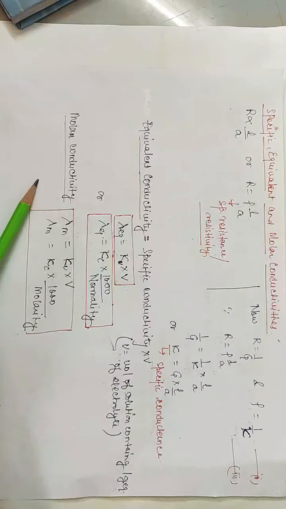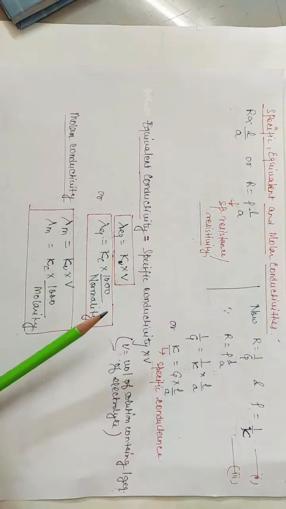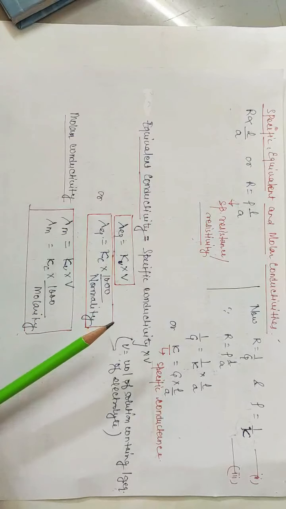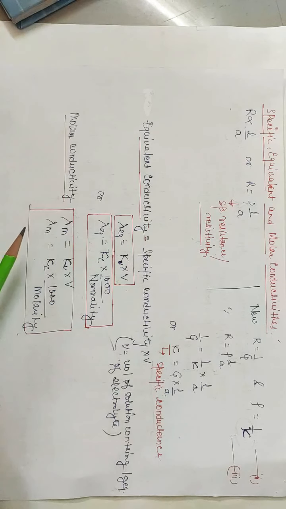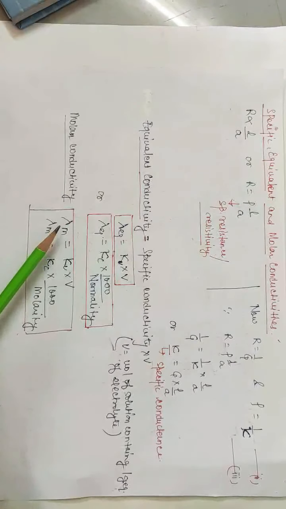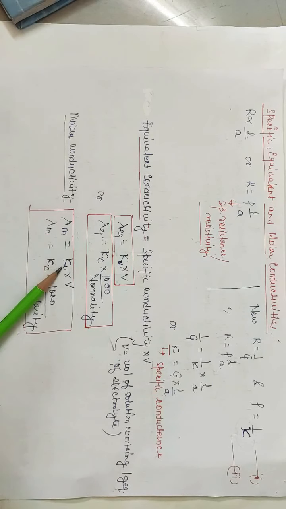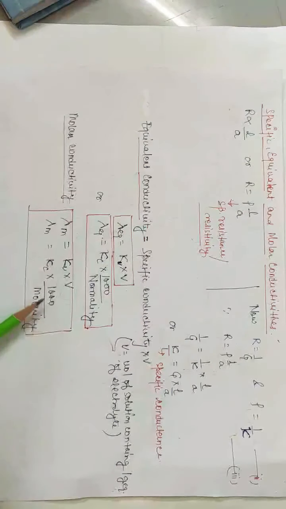Similarly, molar conductivity is the conductance of all the ions produced from 1 mole of electrolyte dissolved in V centimeter cube of solution, when the electrodes are 1 centimeter apart and the area of the electrode is so large that the whole solution is contained between them. Represented by lambda m, it is also equal to specific conductivity into V. Here V is the volume of solution in which 1 mole of electrolyte is taken. So V can be replaced by 1000 upon molarity. So lambda m is equal to kappa into 1000 upon molarity.